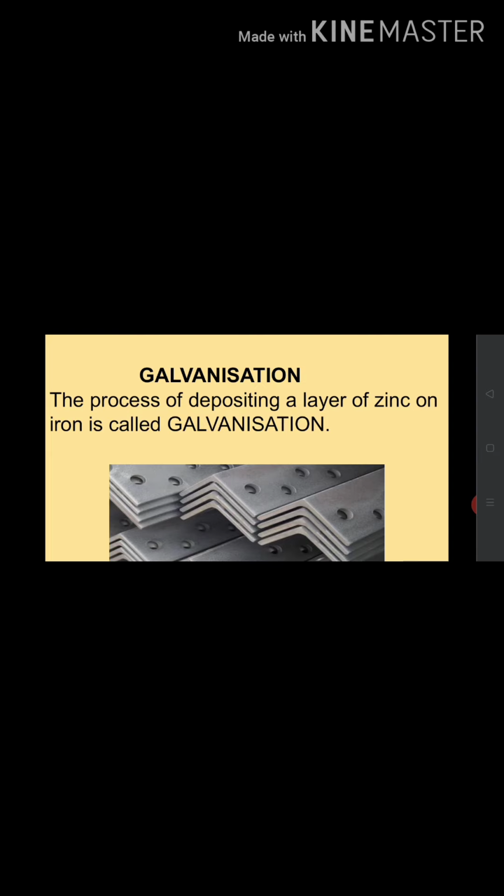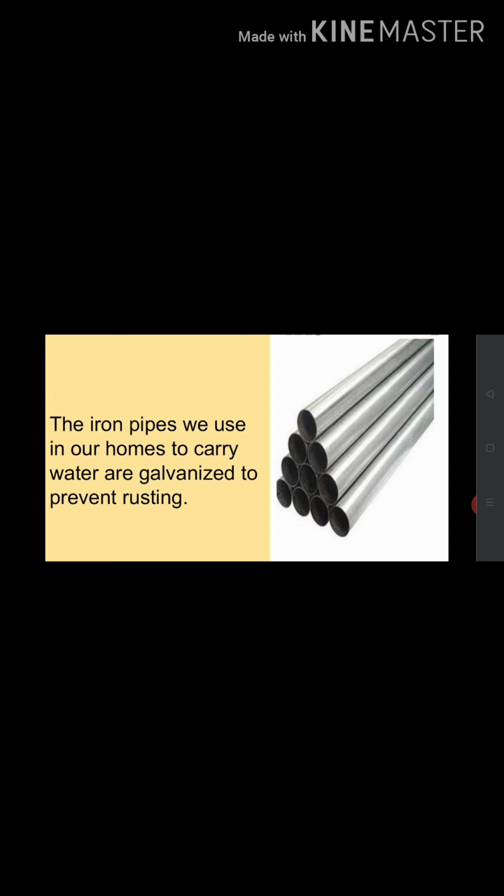The process of depositing a layer of zinc on iron is called galvanization. The iron pipes we use in our homes to carry water are galvanized. For what? To prevent rusting.